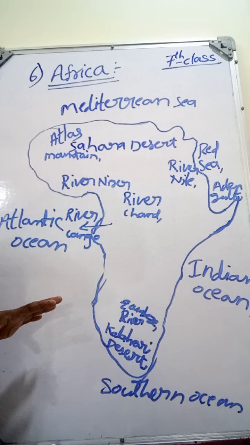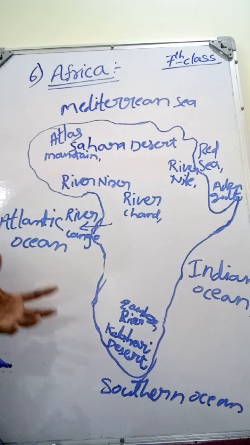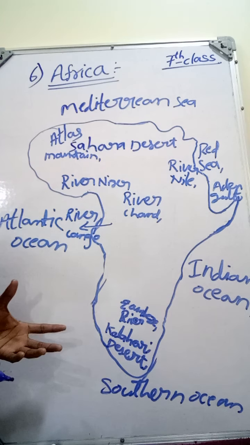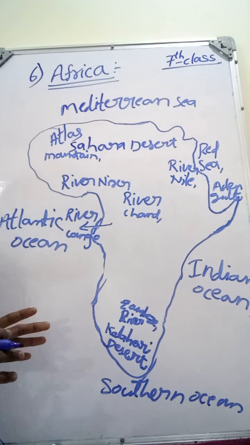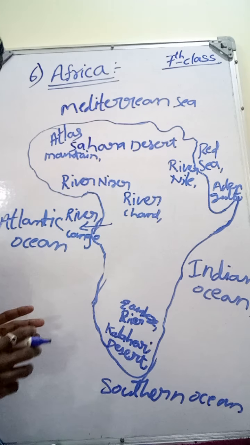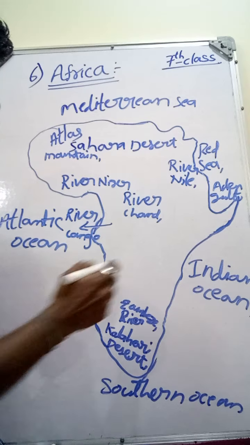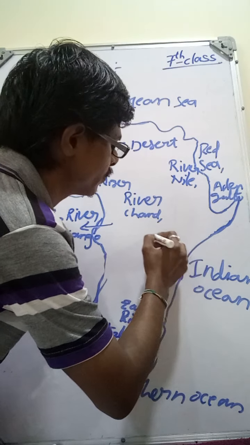And apart from this, we can see famous lakes. There are three important lakes in the African continent. The first one is Lake Victoria.